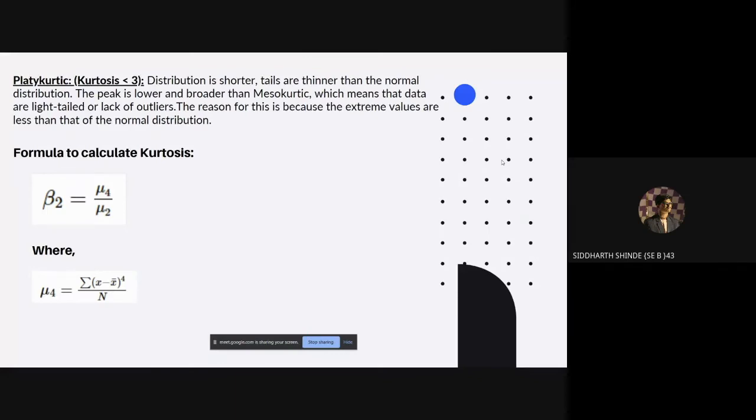The formula to calculate kurtosis is beta 2 is equal to nu4 upon nu2 squared, where nu2 is the variance, and where nu4 is equal to the summation of (x minus x bar) raised to the power 4, divided by n.